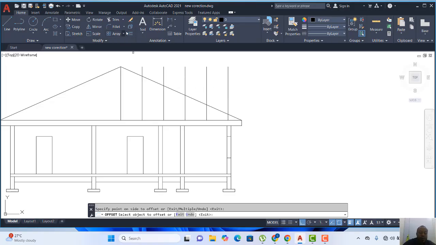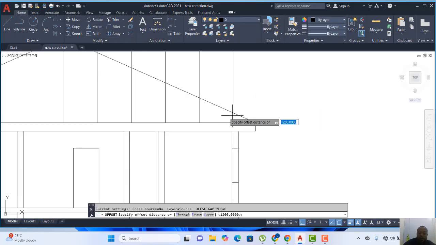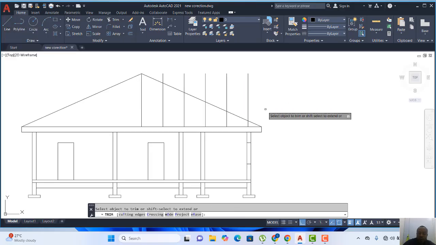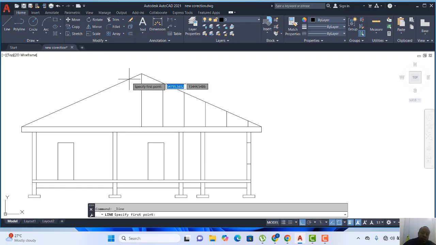Before the other offsets, let me use trim and then remove all this. I'll remove this. Then I'll pick my line again and then I'll join them. So I'll end it like this.